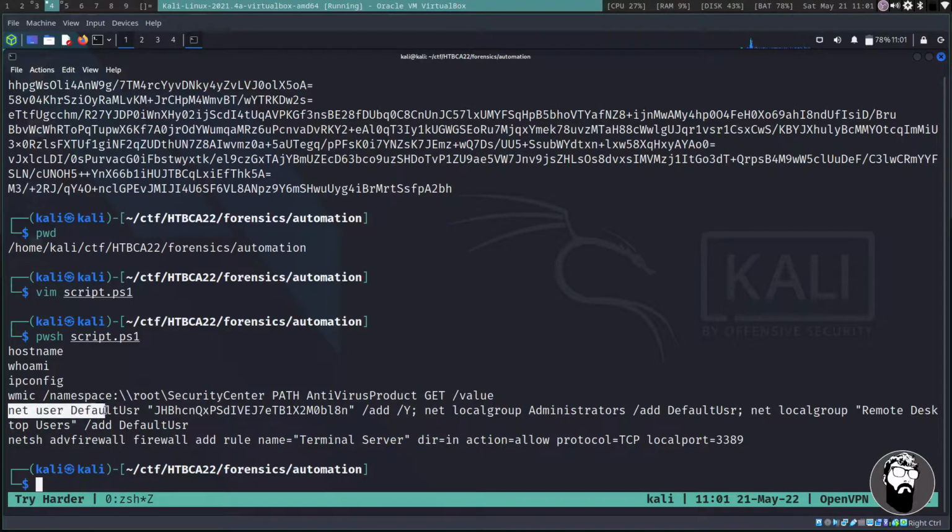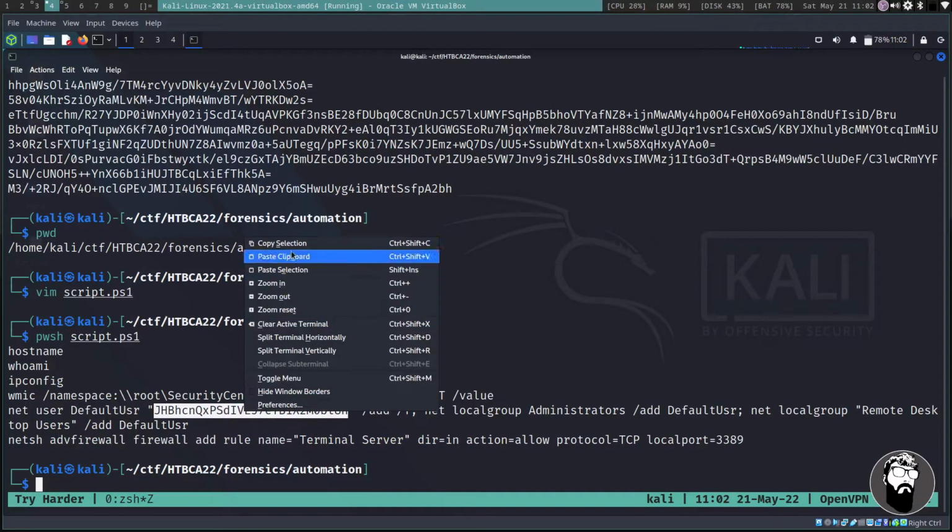We're creating a user called default user, and the password is this blob of text here, and adding it to the local groups administrators and remote desktop users. And it's also allowing a firewall rule to allow port 3389, which most of you may know is RDP on this device. So that's pretty scary stuff.